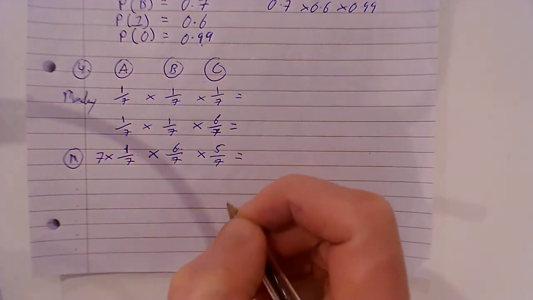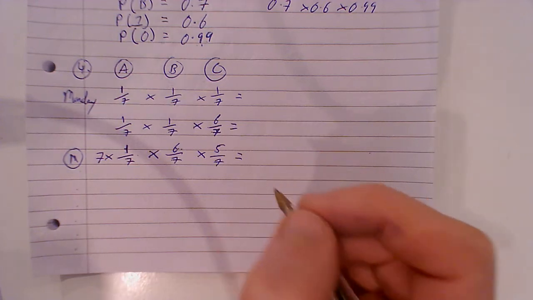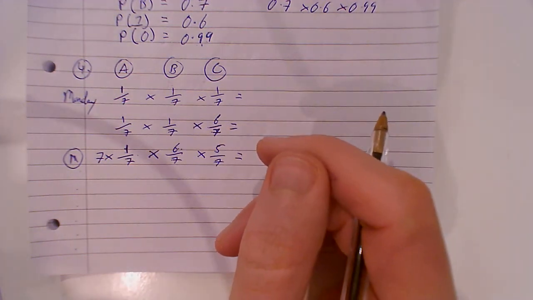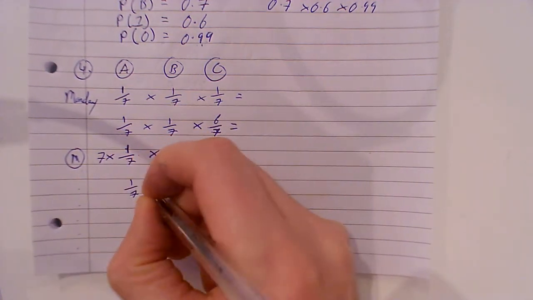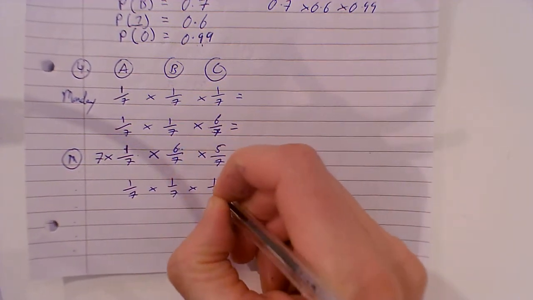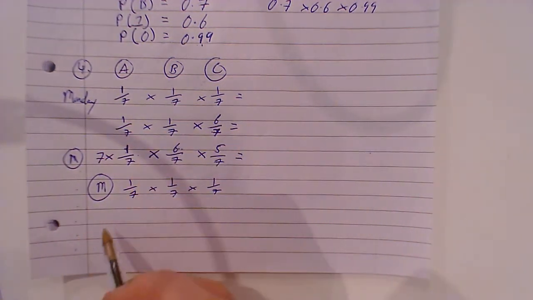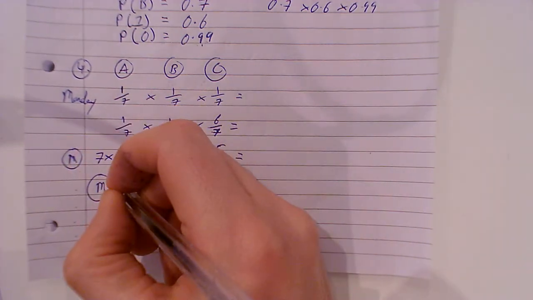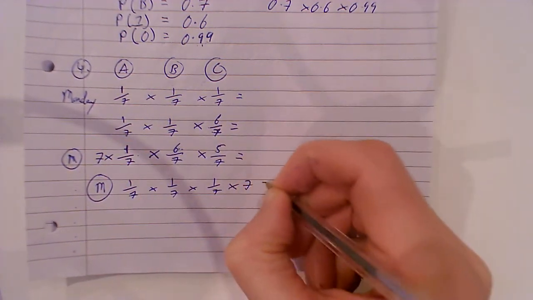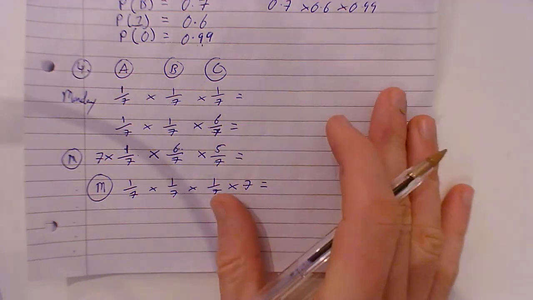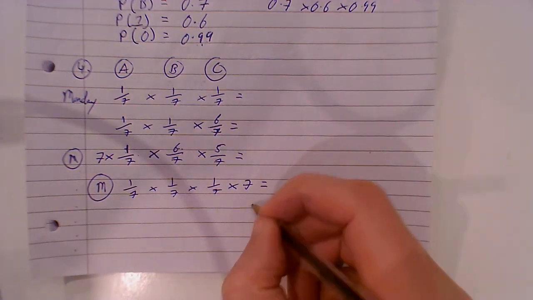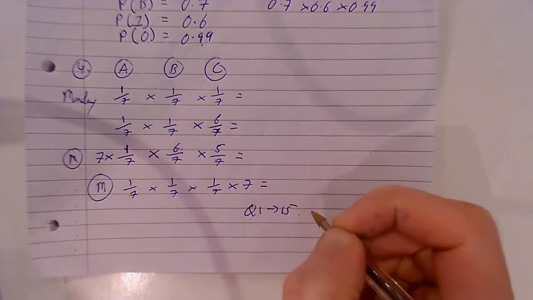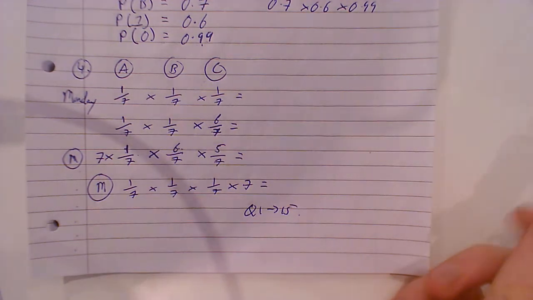Now, fall on 3 different days. Yeah, they explain it down there. Somewhat okay. Not as good as me, if I gotta say it. Fall on the same day. If they all fall on the same day, it's 1 over 7 by 1 over 7 by 1 over 7. That's the chances of Monday. But then there's Tuesday, Wednesday, Thursday, Friday, Saturday. So this is on the same day, so you'd multiply that by 7. That's going to be 1 over 49. I don't think you're going to have any problems with this. Homework's going to be question 1 to 15, or 45 minutes.